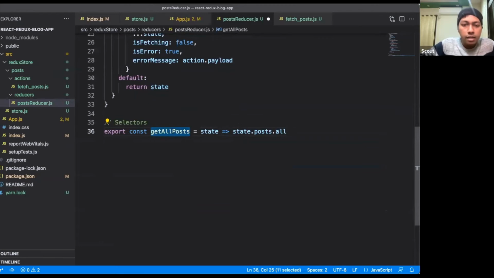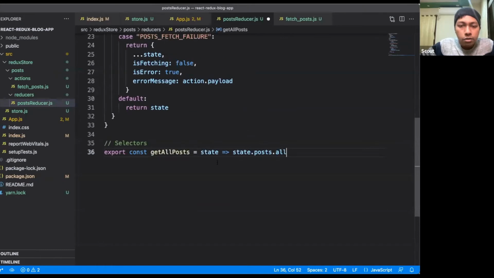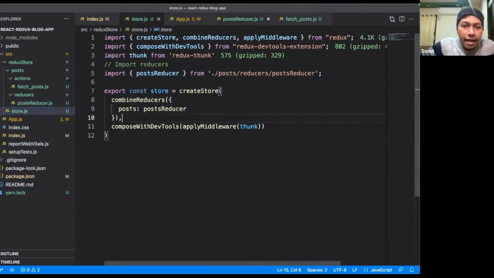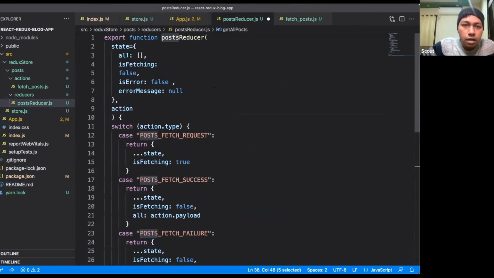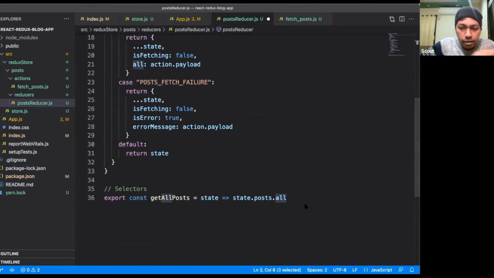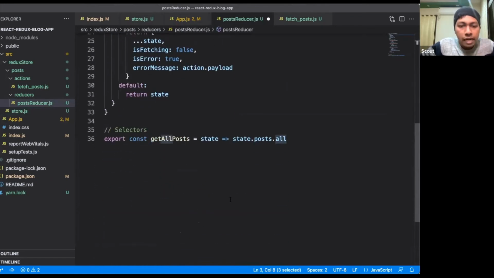You can name it anything, like get post, get all post, get my post, anything. So what it will do is that from the global state, it will access this attribute, which comes inside the reducer. I am accessing this all attribute here. So this selector has access to the global state.